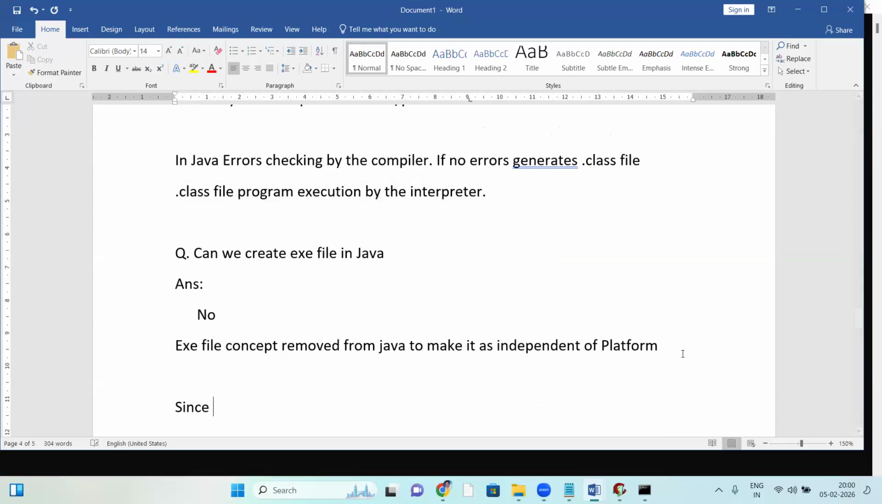Since the Java runtime is interpreter based, we don't have the exe file concept. Don't have an exe file, right?